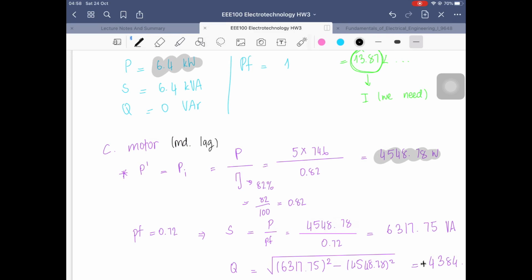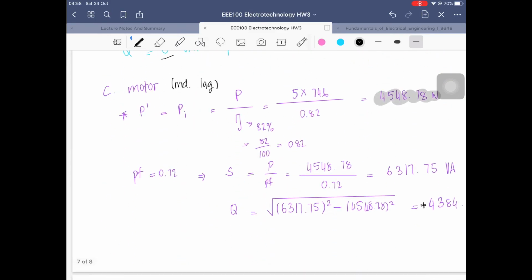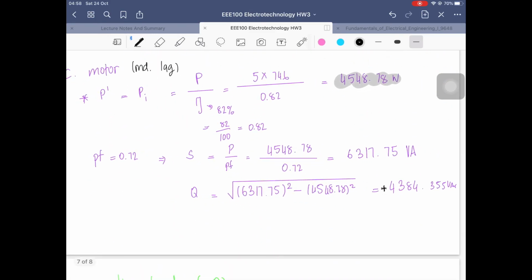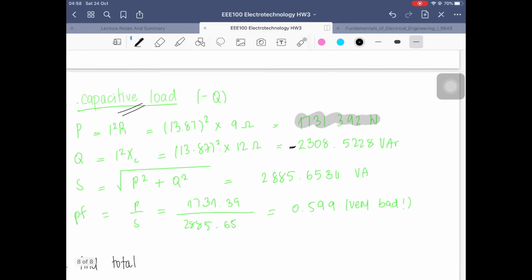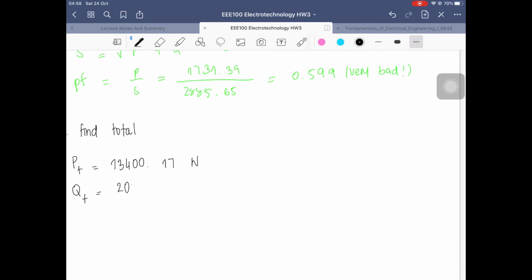So now you can also add and subtract the Q, the reactive power. In the first and second loads we have 0 Q, and we have the Q in the C. So we have the Q which is inductive, because the word is lagging, and then we have the capacitive one, which is the minus. So here is why the leading and lagging keywords are really important in finding the Q. They're only important for finding the Q. So please remember that lead is for capacitive and lag is for inductive.